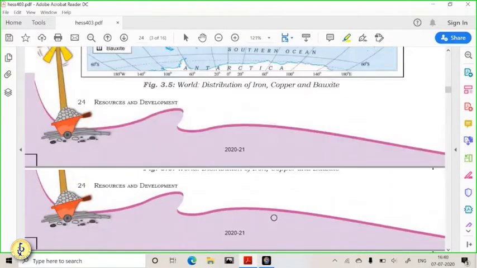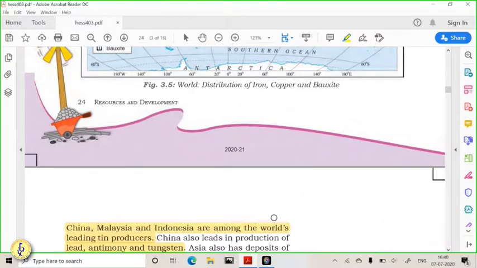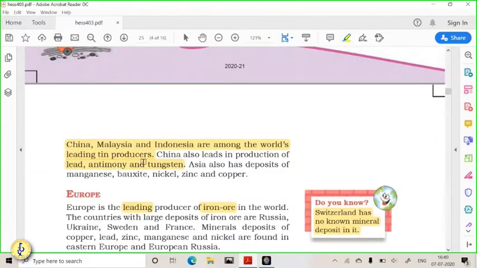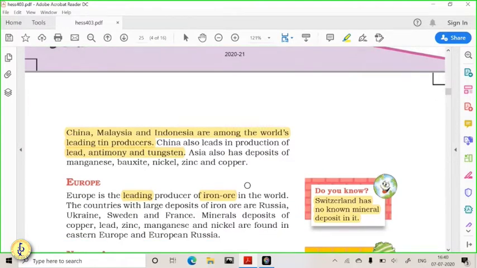Now, let us understand this distribution of minerals. China, Malaysia, and Indonesia are among the leading producers of tin. China also has lead, antimony and tungsten. So, China is controlling certain very valuable mineral resources. That's why it is very difficult to deal with China when it comes to external diplomacy, because they control minerals which are very important from an electronics industry or nuclear power point of view.